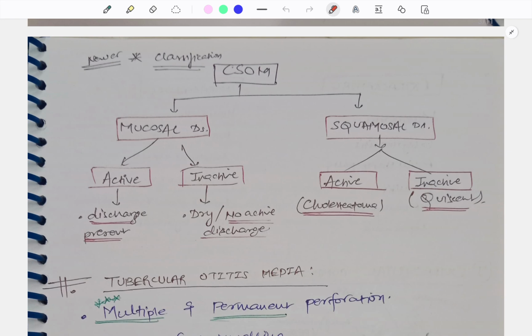There is some classification of CSOM. We have mucosal disease and squamosal disease. Mucosal is again safe and squamosal is unsafe. In mucosal disease, we have active and inactive. If the discharge is present, it is called active mucosal disease. If it is inactive, there is no discharge. Again in squamosal, we have active and inactive. Active means it is associated with cholesteatoma, and inactive means quiescent squamosal disease. So this was the classification of CSOM.